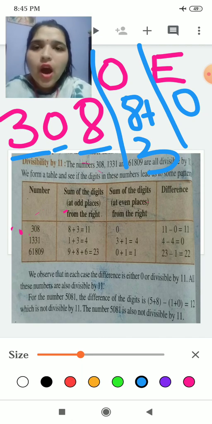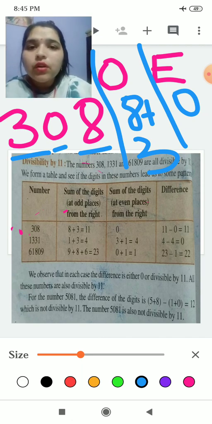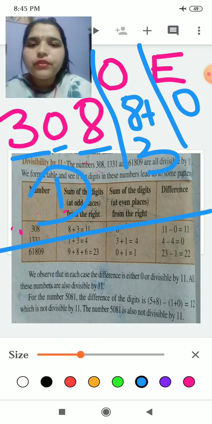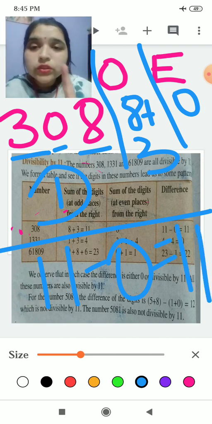Then again 3 will come here with an addition sign, 8 plus 3. Okay, now what will we do finally? We will take the difference. Difference means 8 plus 3 is 11, 11 minus 0 is what? It is again 11. Now the result you have got, if it is divisible by 11, then the condition holds